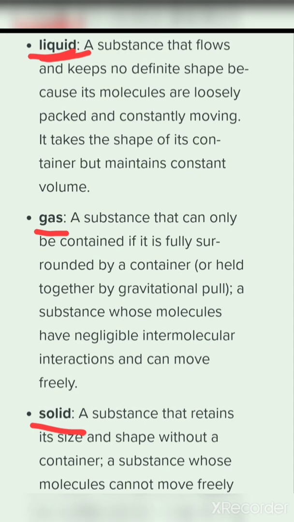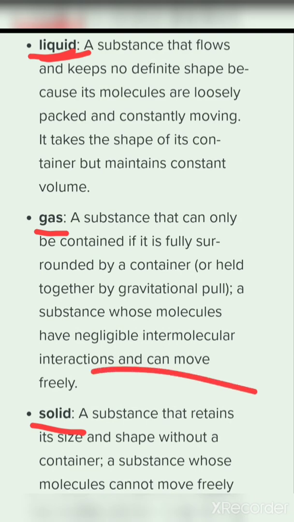In liquid. And gas, a substance that can only be contained if it is fully surrounded by a container or held together by gravitational pull, right? A substance whose molecules have negligible intermolecular interactions and can move freely. Fine, they are very far from each other, so they can move freely, right?